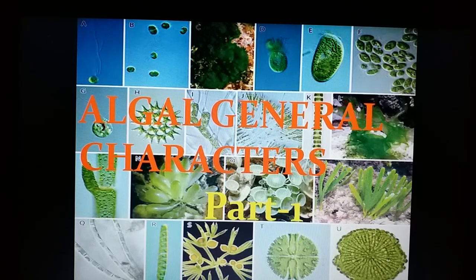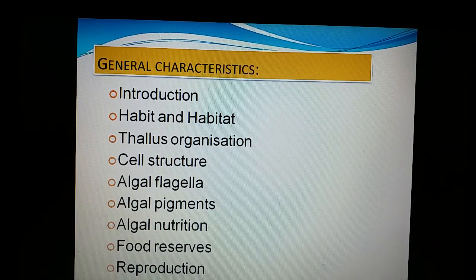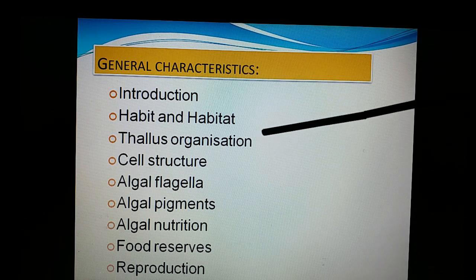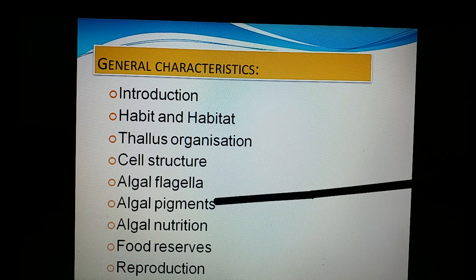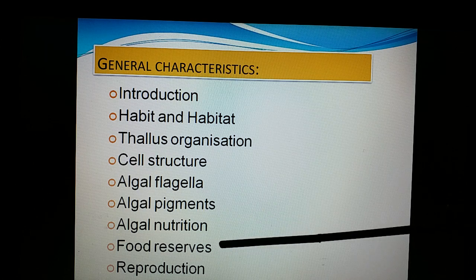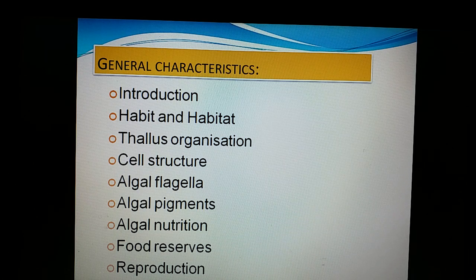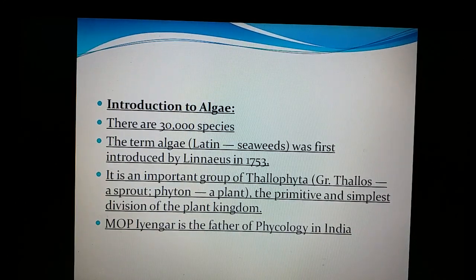This is part 1. In this episode, we'll be discussing the introduction to algae, what algae are and the definition, then their habitat, the thallus organization, the cell structure, algal flagella, algal pigments, nutrition, food reserves, reproduction, the classification, their life cycles, and economic importance will be discussed in another episode. Let's go and see the introductory view of the algae.